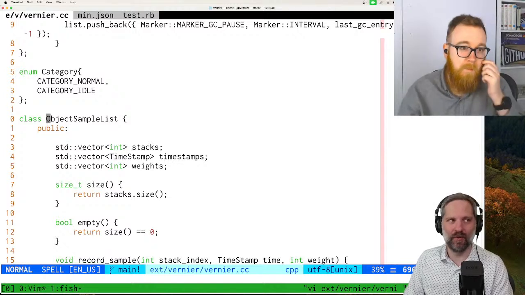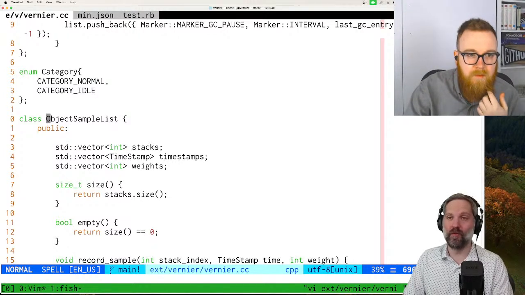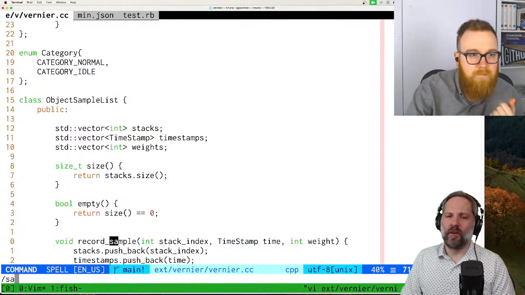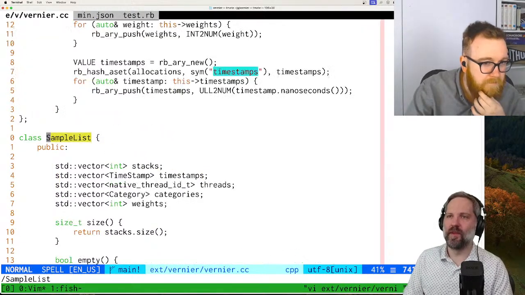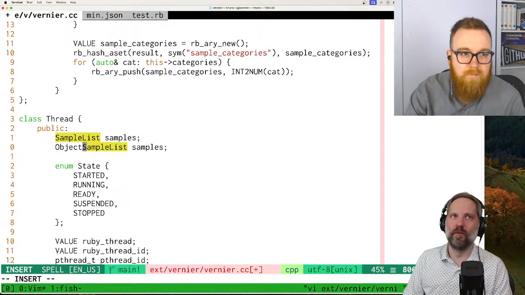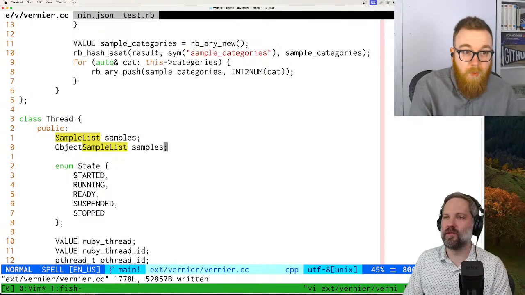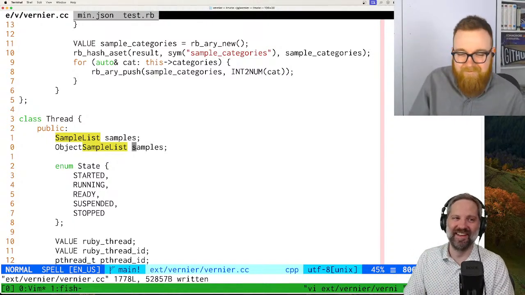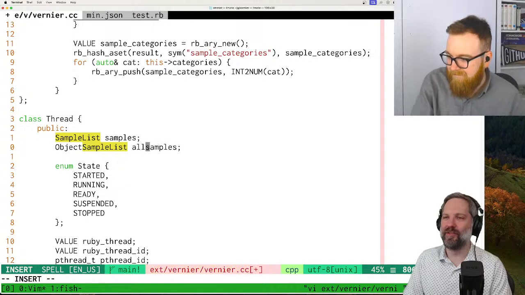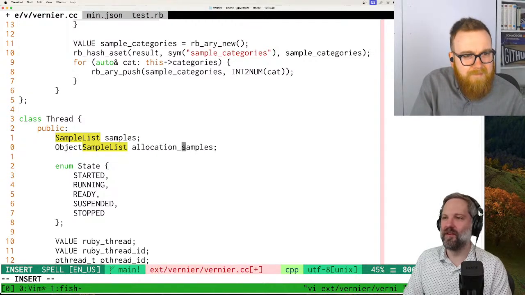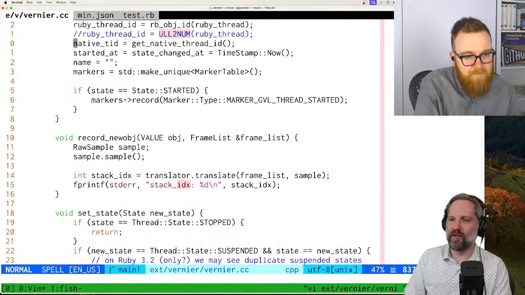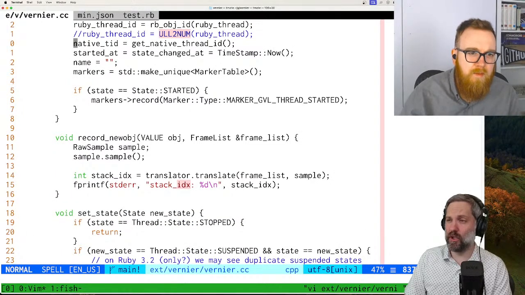So we've created this class, but we need to use it, right? So let's find sample list. I've got to stop joking around because we only have 12 minutes left. Okay, let's see. Allocation samples. And then we're going to have to find where we record the sample.